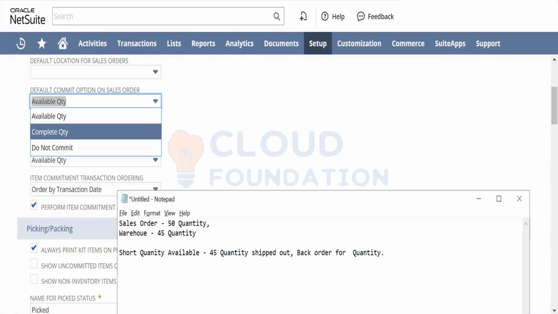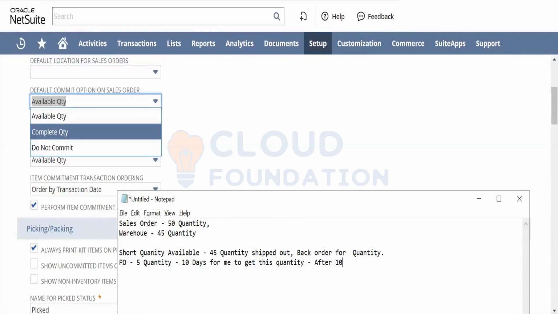And when I have the 5 quantity available in the system, which means I have created a purchase order for this 5 quantity and it took 10 days for me to get this quantity in the system, the system sends out the 45 quantity initially and then waits for my other 5 quantity to be in the warehouse.